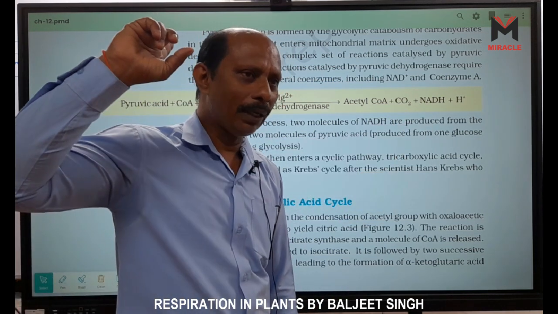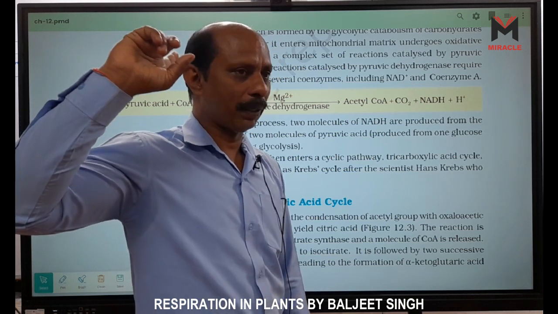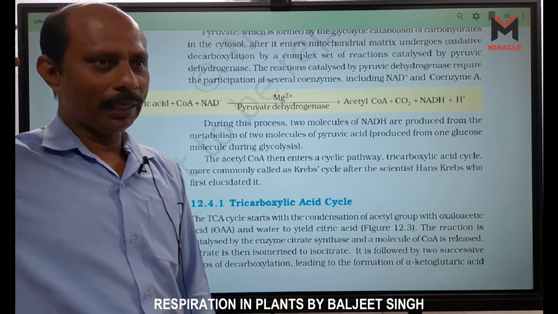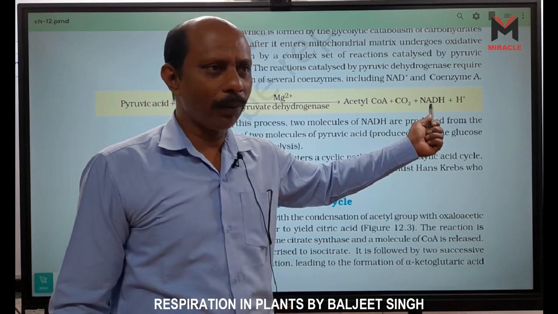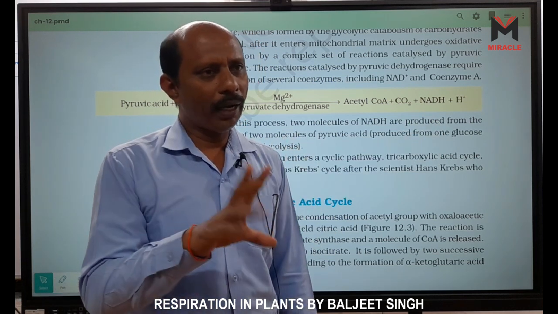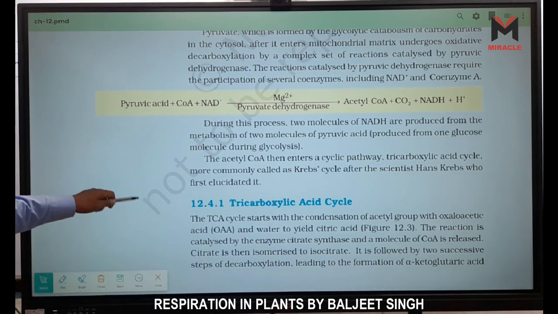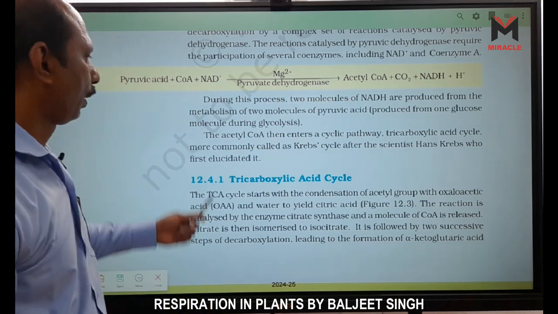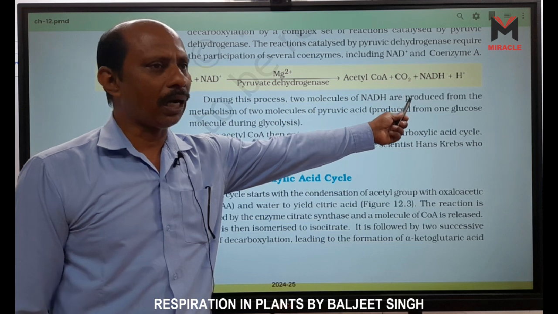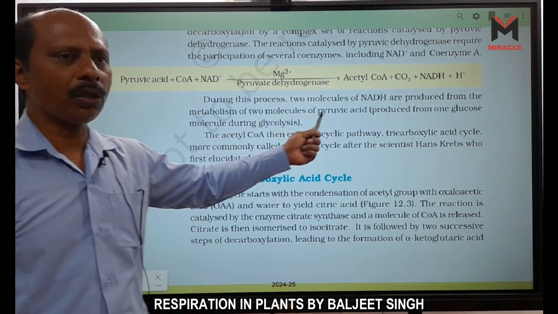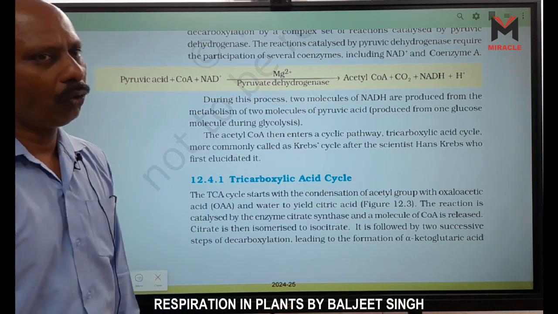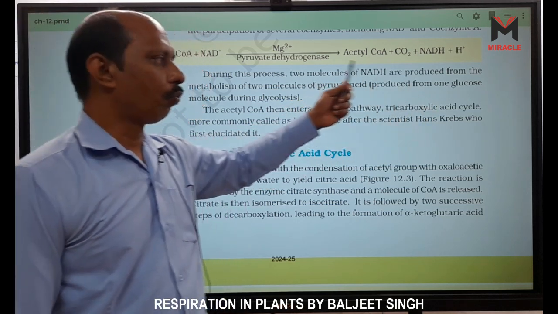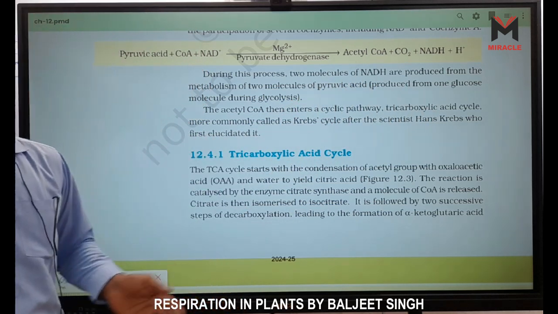Two NADH are formed in glycolysis when we consider only aerobic respiration, right? Now from one pyruvic acid, one NADH is formed; from two pyruvic acid, two NADH are formed here. Now 4 NADH are already formed, and this reaction is called the linking reaction. During this process, 2 molecules of NADH are produced from the metabolism of 2 molecules of pyruvic acid. So from one pyruvic acid, 1 molecule of NADH is formed. Now, produced from one glucose: one glucose means 2 pyruvic acid, 2 pyruvic acid means 2 NADH, correct?